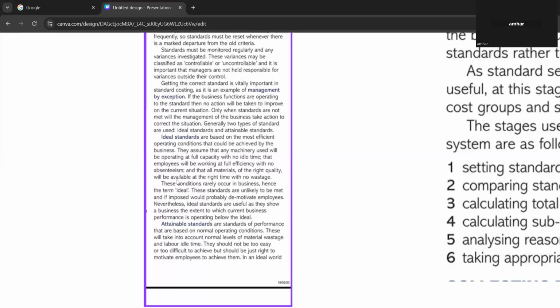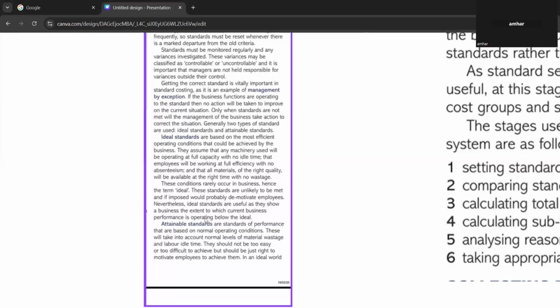Yeah, I did. Okay. These conditions rarely occur in business. Hence the term ideal. Ideal means best. So these standards are unlikely to be met, and if imposed, would probably demotivate employees. So if a company imposes this ideal standard, the employees will be demotivated, because in ideal standard everything should be best. That is their policy. Did you understand that?